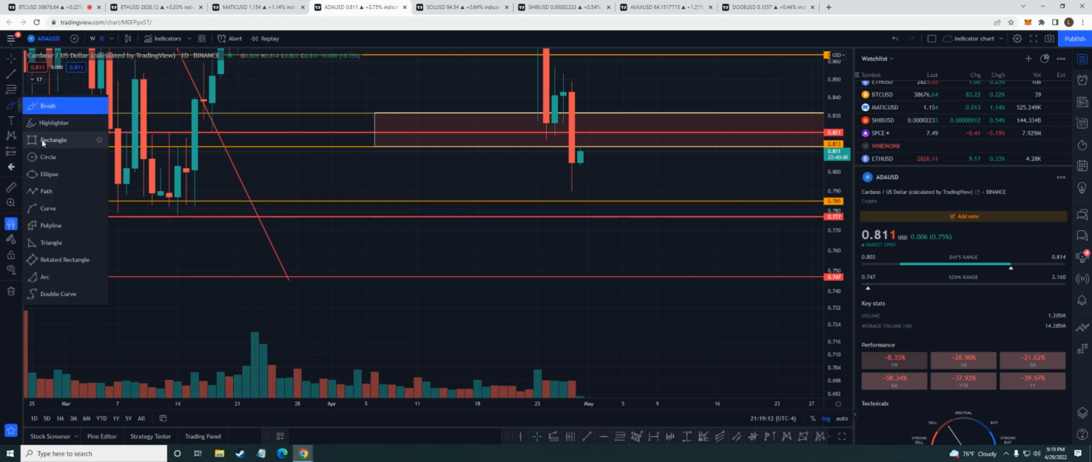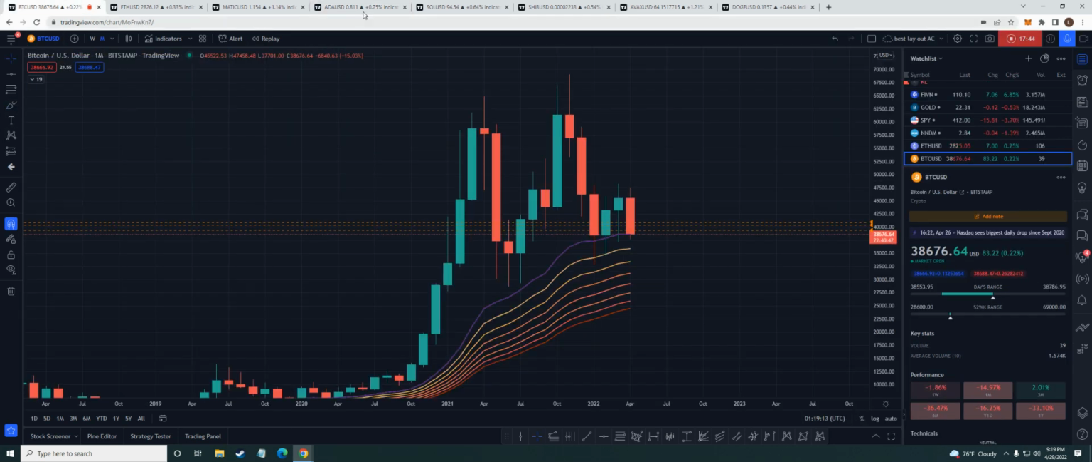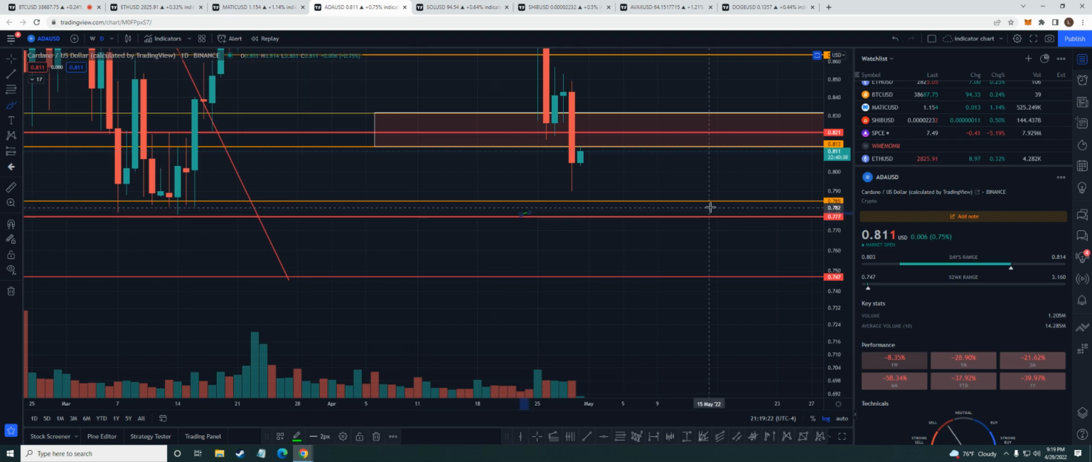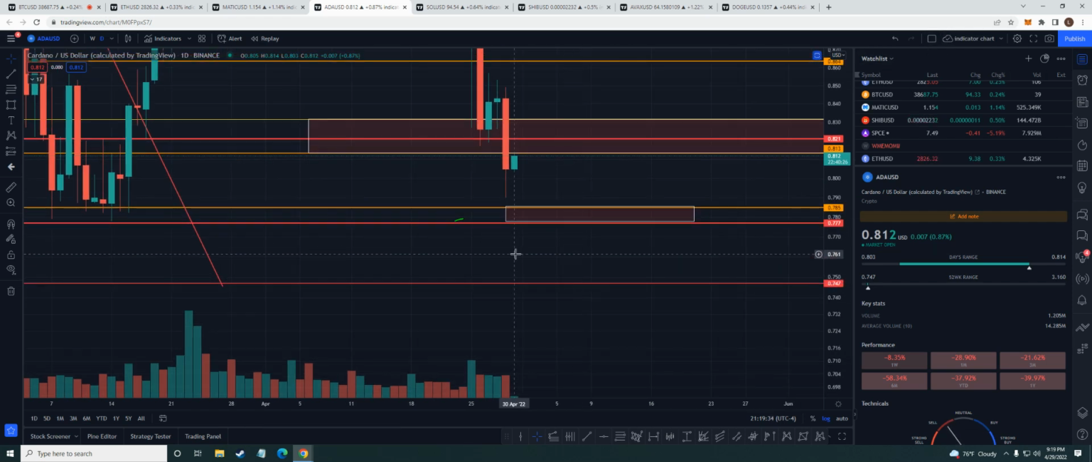How much time do I have? Oh, shoot, we're running out of time, and I'm only on Cardano. I'm going to have to make this quick. But we're going to draw this area right here because you can see my concern where we wicked a bunch of times. Oops, wrong one. My box right here. Boom, boom, boom. Okay. So that would be my area, 78 to 78.5 to 77.7.